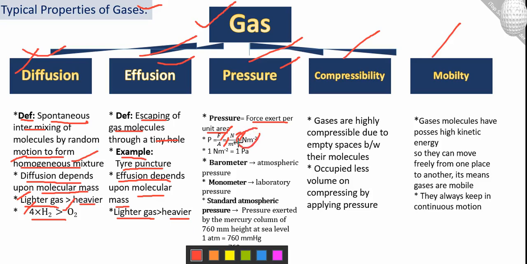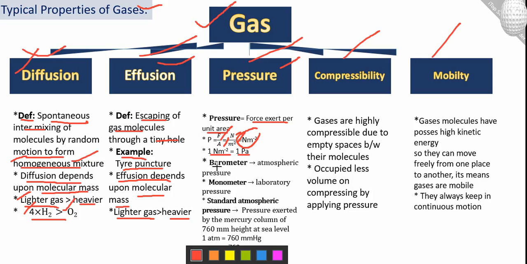It is important for MCQs. And the next one is that 1 Newton per meter square is equal to 1 Pascal, because the pressure concept was discovered by the scientist Pascal, so the unit contains the name of the scientist. A unit Newton per meter square is equal to 1 Pascal.